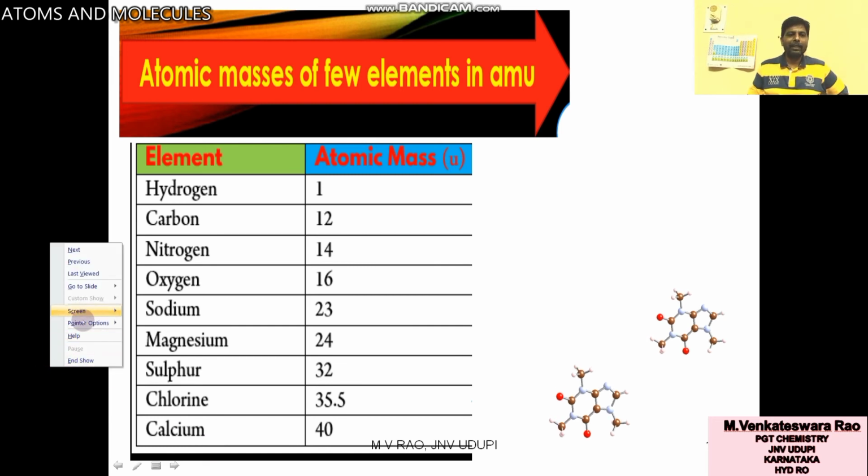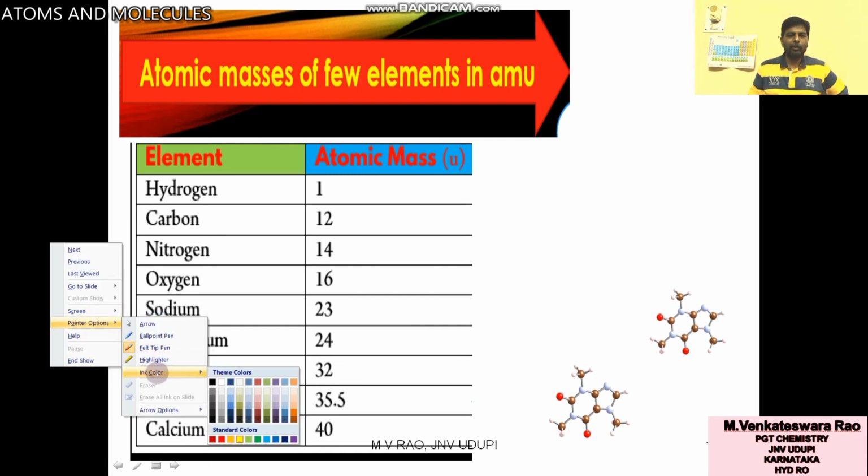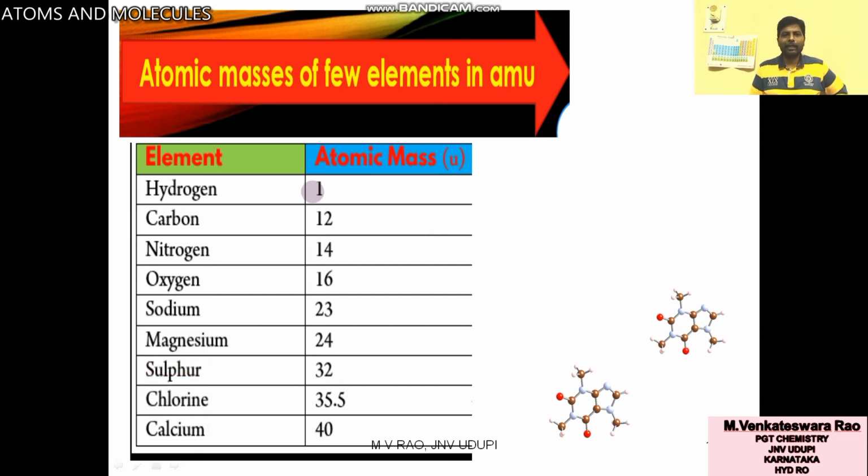Atomic masses of a few elements, I am writing here. What is the atomic mass of hydrogen? Hydrogen atomic mass is 1 U or 1 AMU. Actually there is a 1 point something, but you can write 1 AMU. Carbon is 12 U or 12 AMU.